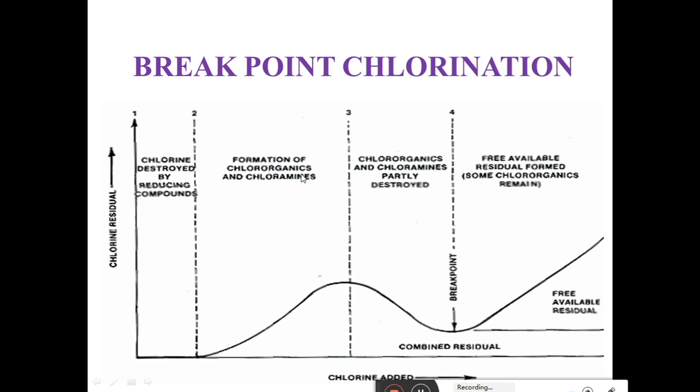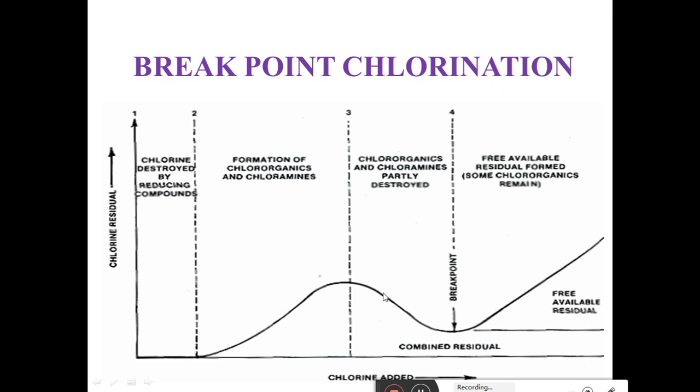This is the formation of chloroorganics and chloramines. Again, free chlorine is not formed here. But in this range of applied dosages, certain chemical reactions take place, and mono- and dichloramines are produced. After that, on the chlorine dose residual curve, the chloroorganics and chloramines are partially destroyed.